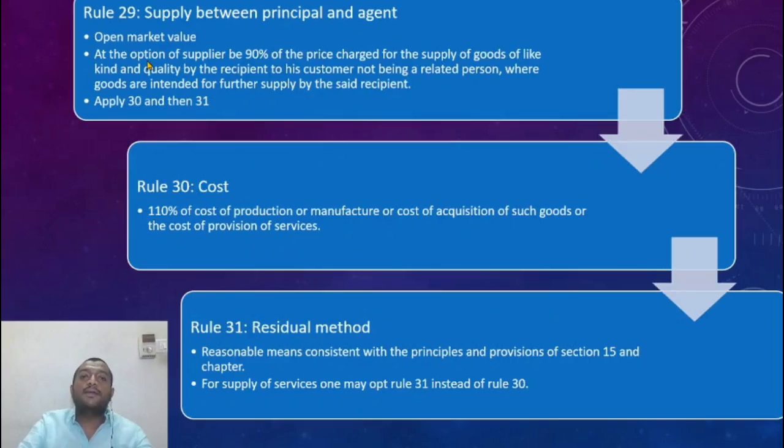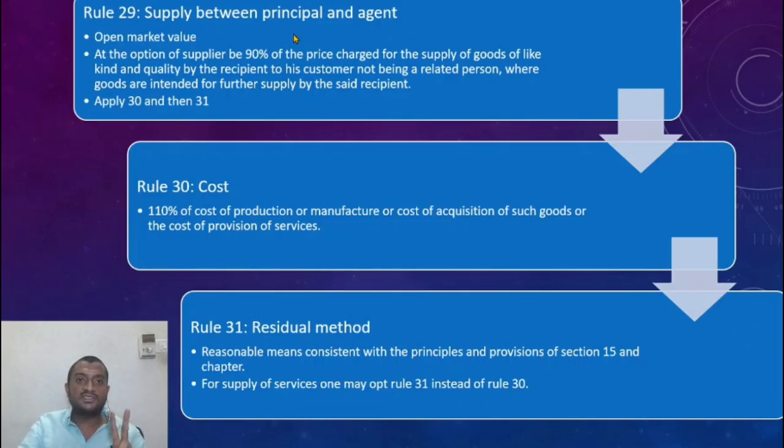Now 29, supply between a principal and agent. As I told you before, it is an open market value. At the option of the supplier, it can be 90% of the price charged for supply of goods of like kind or quality by the recipient to his customer, not being a related person, where the goods are intended for further supply by the said recipient.